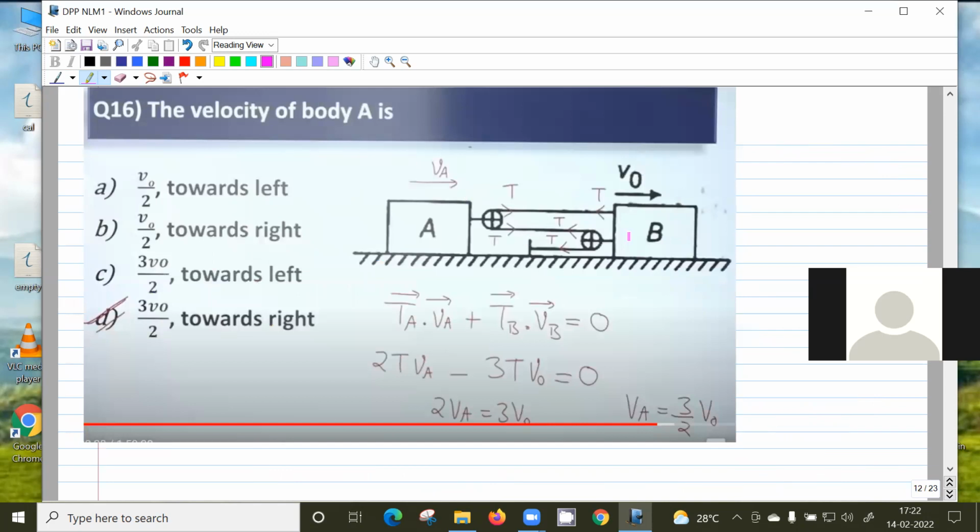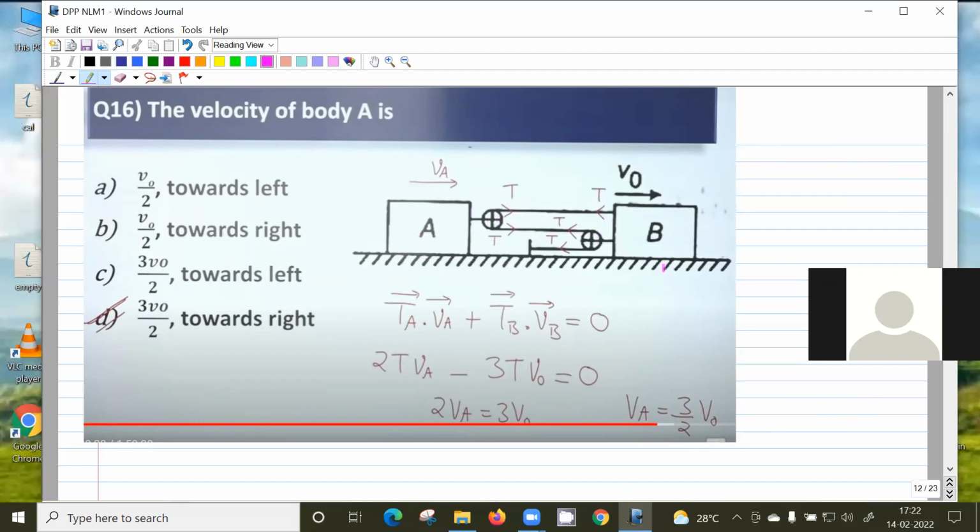Okay. So this also is a system of 2 blocks and 2 pulleys, but there is a single string. The single string tension is the same if the mass of the pulley is 0 and the pulleys are frictionless. Only under this assumption will the tension be the same across the pulley. Otherwise, it will be different.